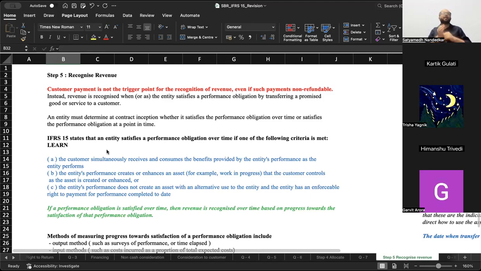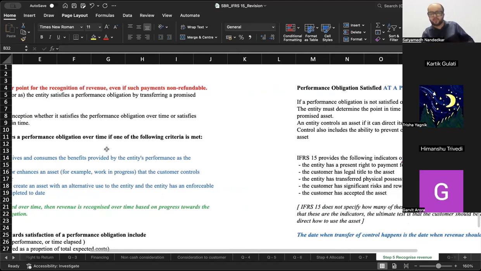Now imagine that the goods have been delivered to you, but the legal title has not yet been transferred. That means the transfer of control has not taken place. Or I have collected cash from you, but the physical custody of the commodity has not gone to you. Again, the transfer of control hasn't really happened.